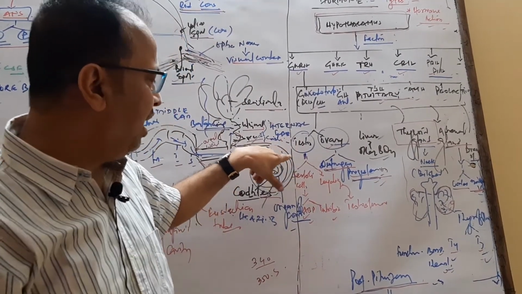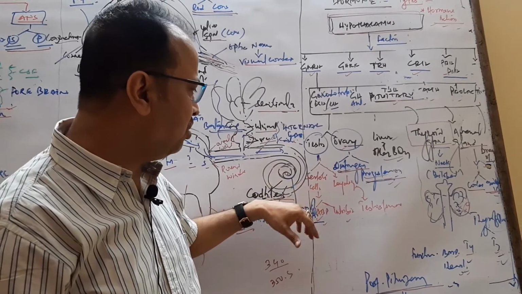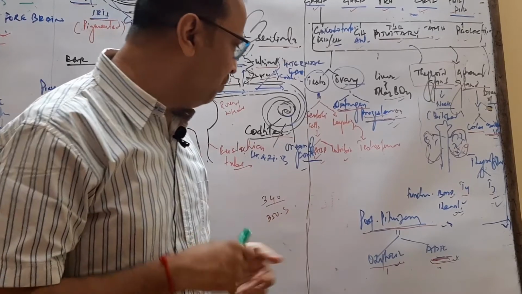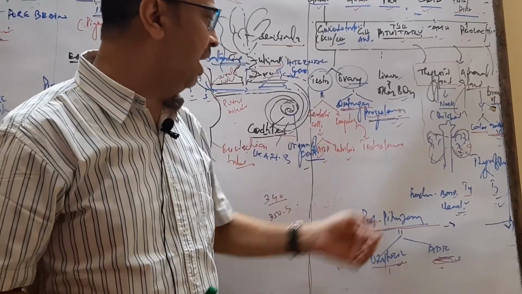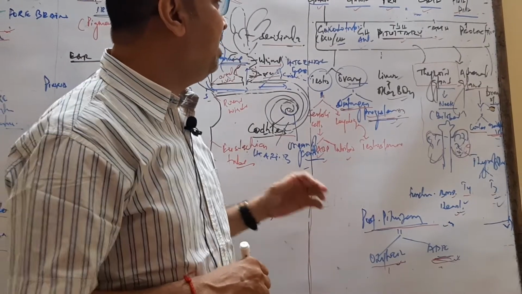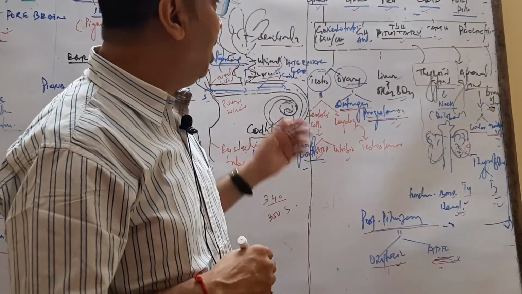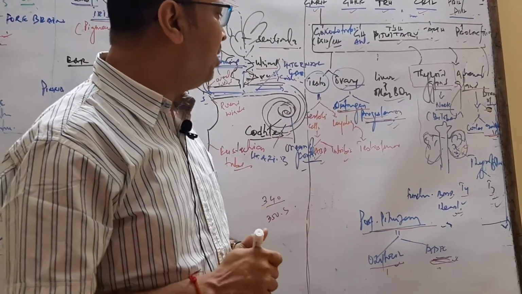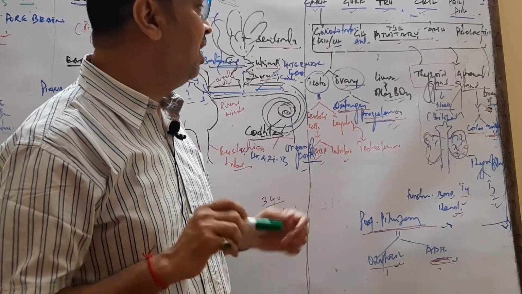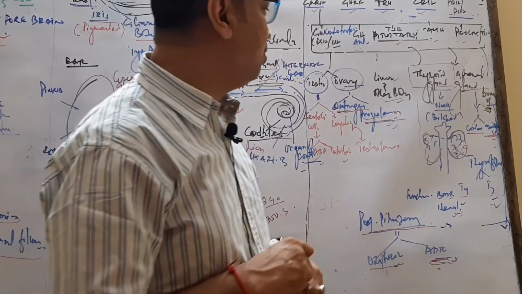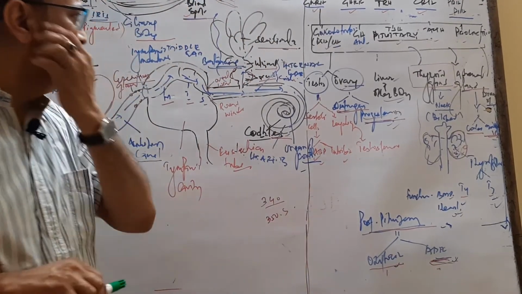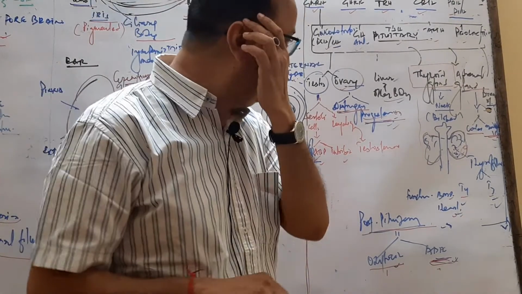The gonadotropins act on the testes, on the Sertoli cells and Leydig cells. Sertoli cells release androgen-binding protein, which helps in spermatogenesis, and Leydig cells release testosterone, which maintains the sex cells. In the ovary, FSH and LH form the egg, and LH induces ovulation. Another hormone, growth hormone, acts on the liver and the overall growth of the body, and TRH stimulates TSH, which acts on the thyroid gland to release thyroxine.